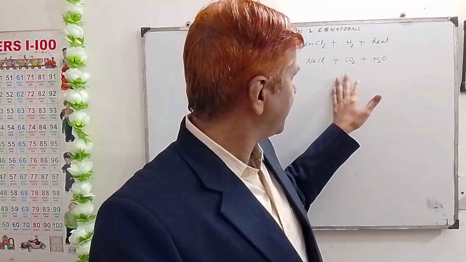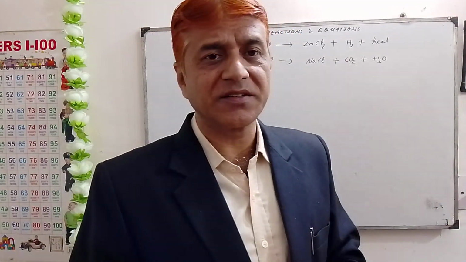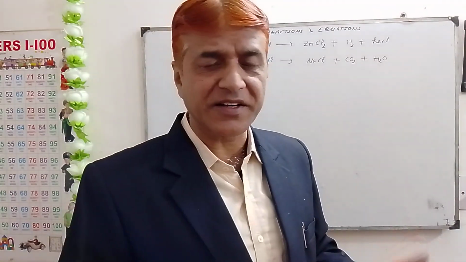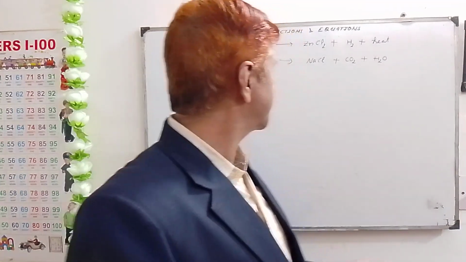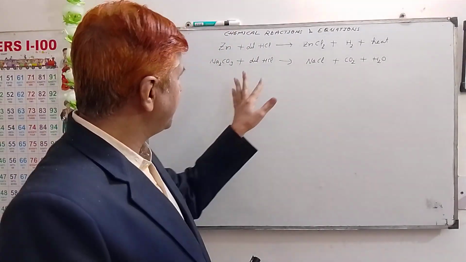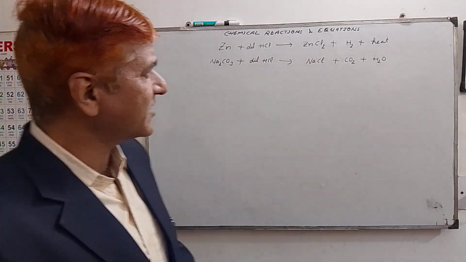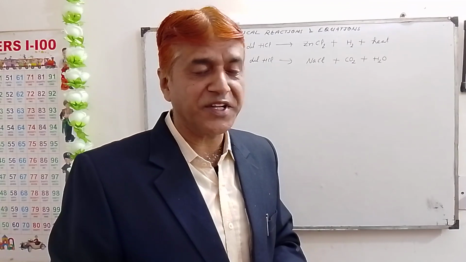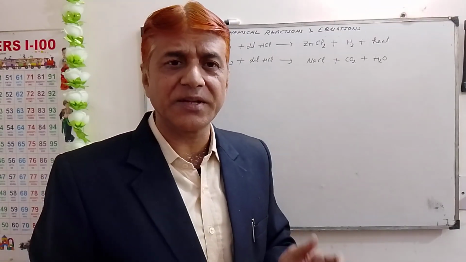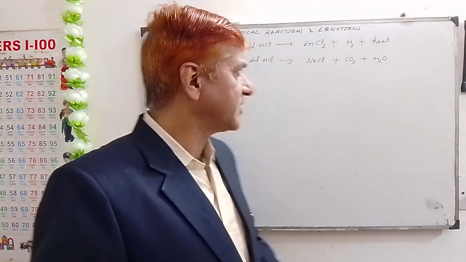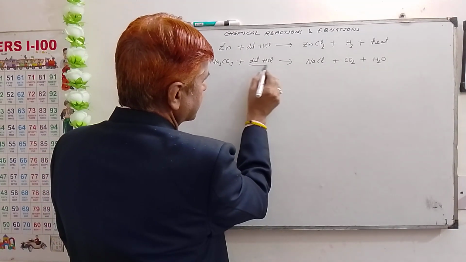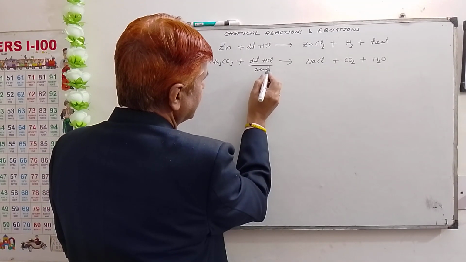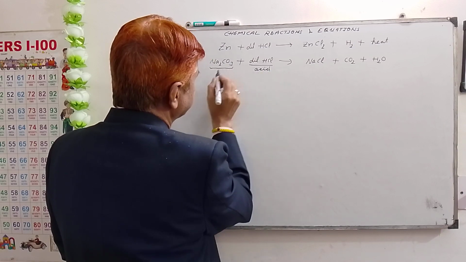Let me explain this reaction a little; I had forgotten to explain this in the last video. This is a very, very important and very basic reaction. This is a reaction between HCl, an acid, you know very well. This is acid and this is base.